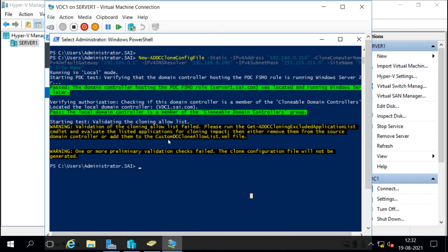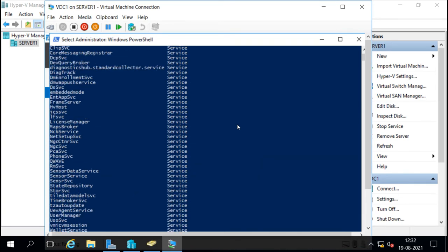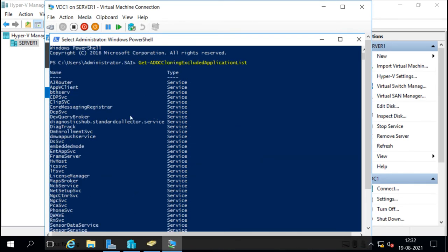Okay, now what happened when we ran the command to generate the clone config file? It says one of our parameters validation check failed, so the clone config file will not be generated. It says this because when we run the command to check the list of compatible applications, it shows these applications here, and these applications are not compatible, so they need to be excluded.